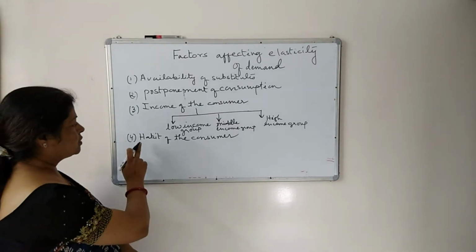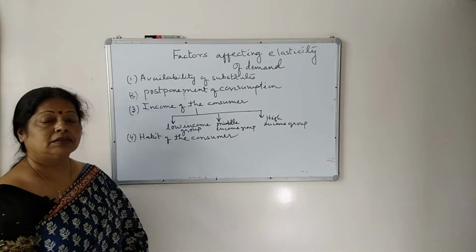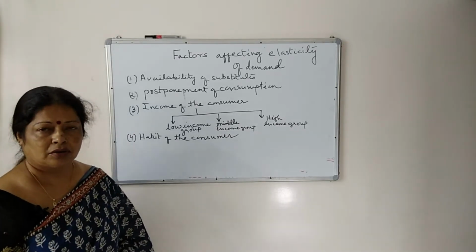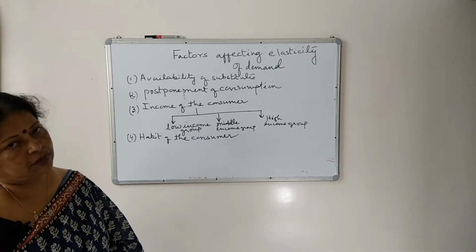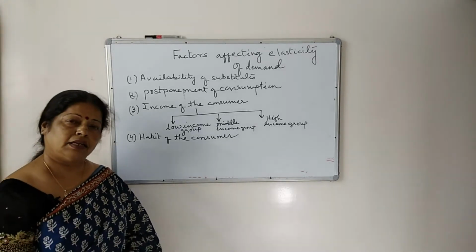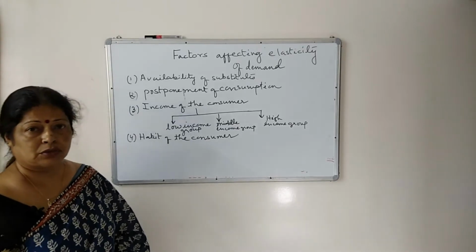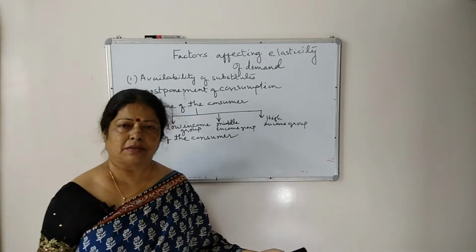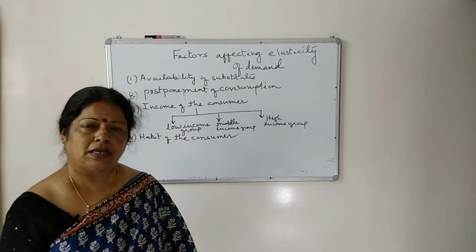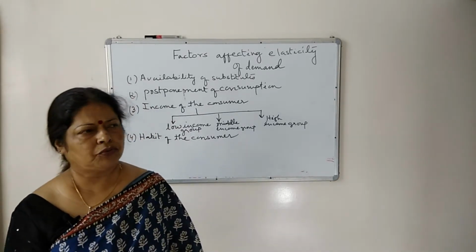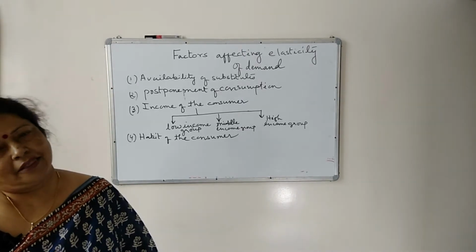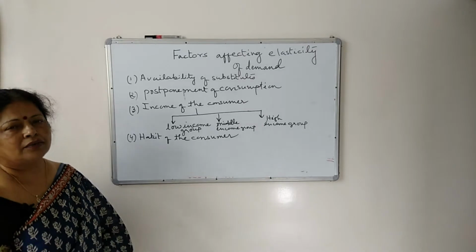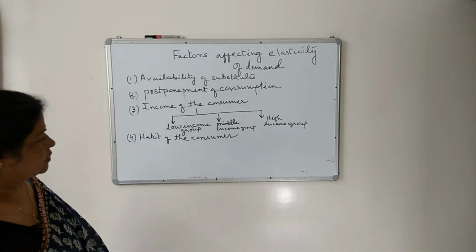So here it's very important whether the consumer is addicted to that commodity or not. If he is addicted, demand is inelastic in nature, like fast food. If you are addicted to fast food, you are ready to pay any price. So demand is inelastic in nature. But if you are not addicted, then demand is elastic in nature. So you can give any relevant examples for this.